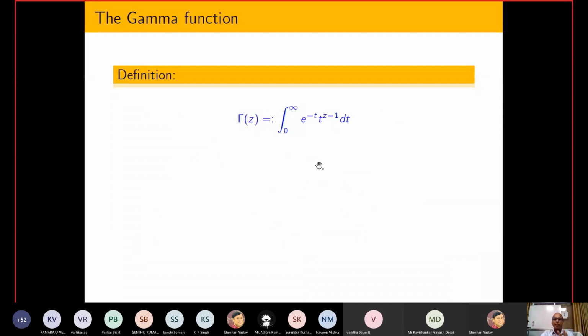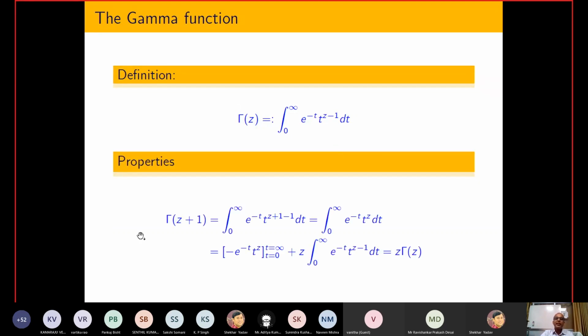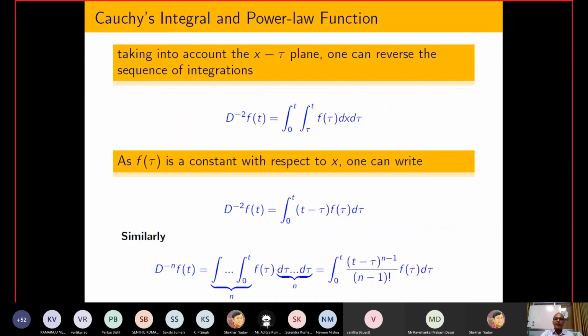This is a very standard result: if you put in an integer point, z plus 1, you will get z times the gamma function of z. So for integer points, the gamma function is just like the factorial function. So what is the motivation? You can just replace this factorial function, because now I have to talk about the derivative at each point, meaning the integral at each and every point.